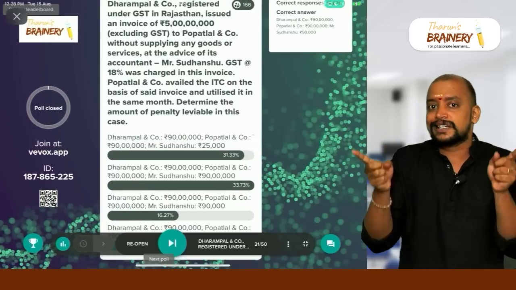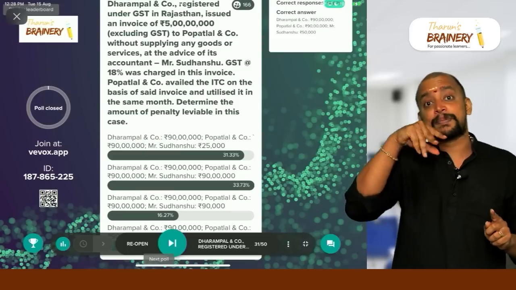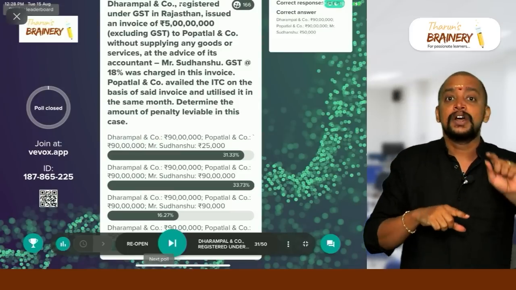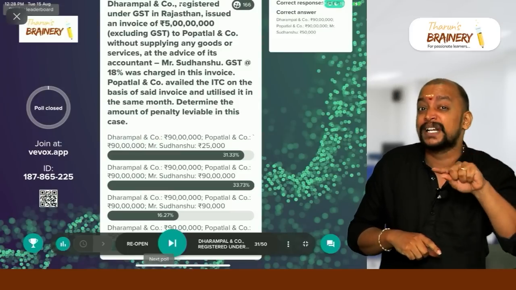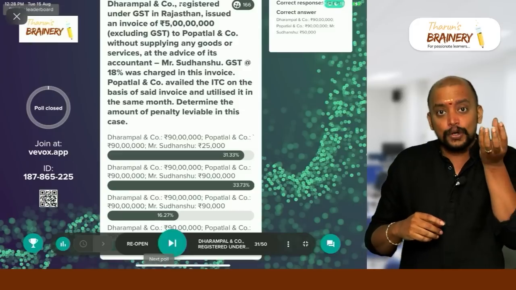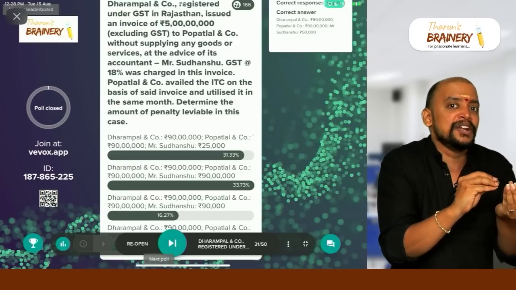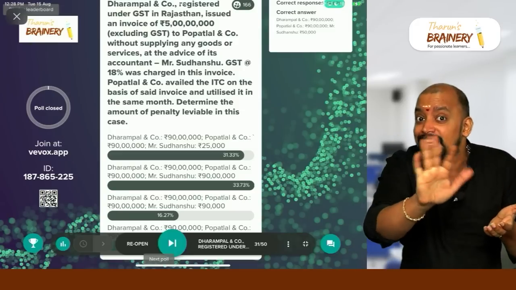See, there are two sections that are applicable on the person who is involved in the offence, who is not a party to the offence but who is involved in the offence. 122 subsection 1 capital A is where the offence is committed at his instance and he retains the benefit. So here Sudhanshu is not retaining any benefit.